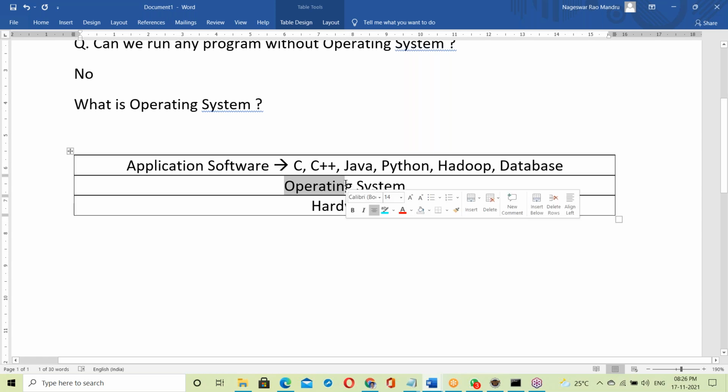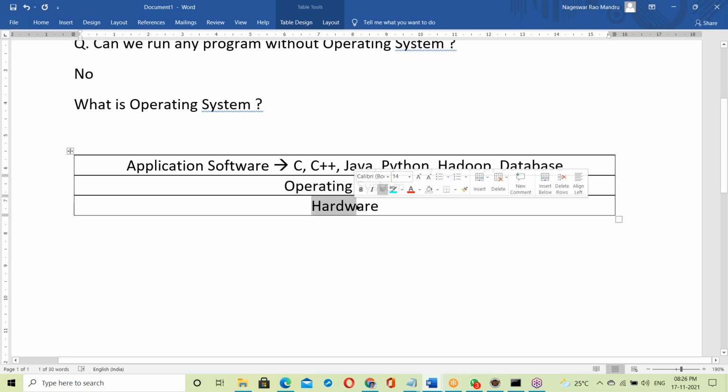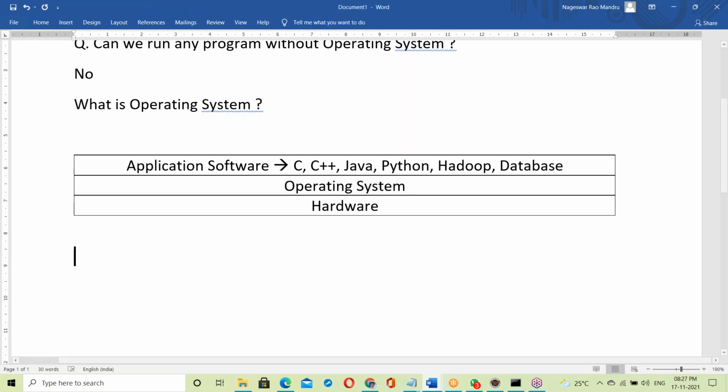Compulsory OS required. Hardware, on top of hardware this OS, on top of OS all the programs running. So OS is working like a platform. What is OS? What is operating system?